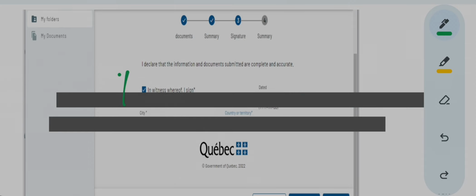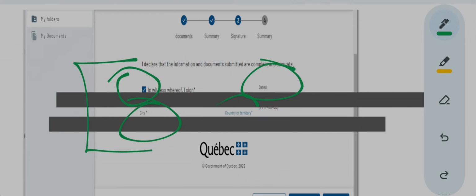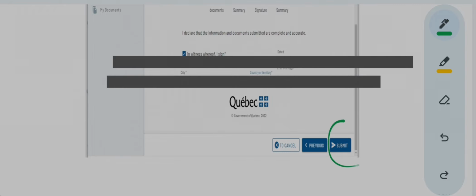What are the 4 things? This you have to tick, in witness where I sign. Then the date will be automatically selected, the city you have to select, and the country or territory also you have to select. I don't know if you have to manually select the date, and if you do, you can select it easily. Just tick over here, select the date, the city and the country or territory, whatever. Then you press submit over here.